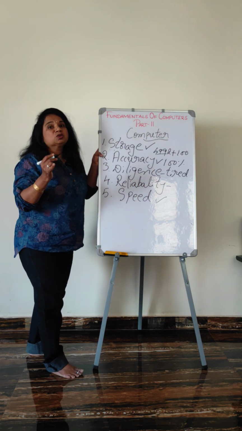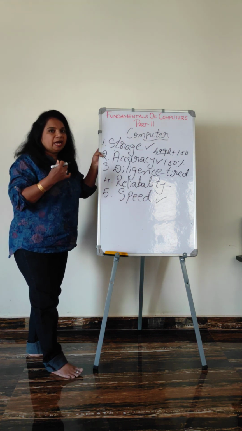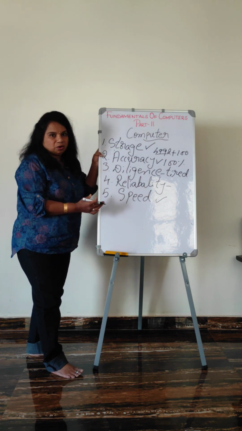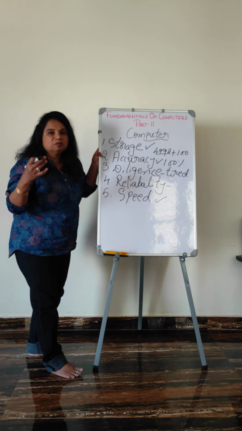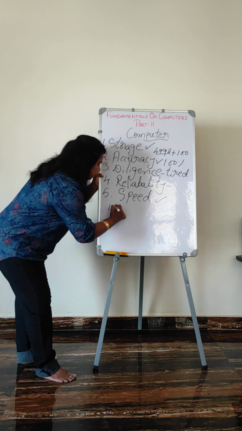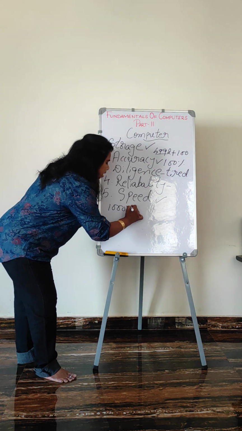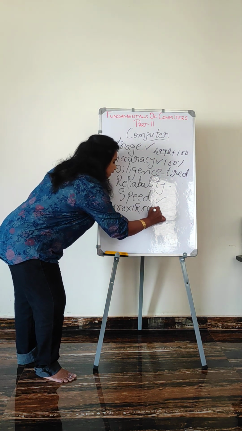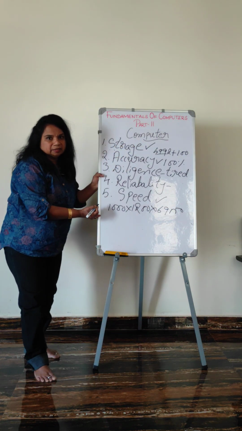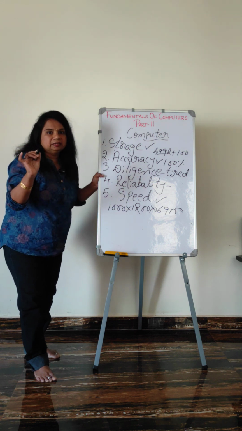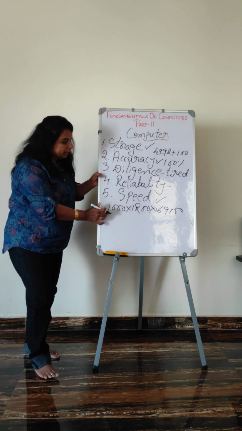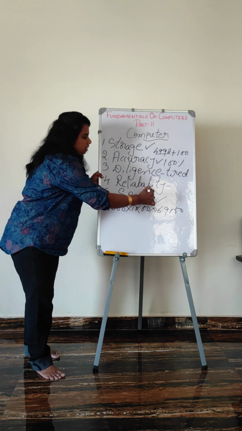Speed. What is this speed? Speed means the computer works very fast. See, actually, as human beings, we are a little slow. It is not that we are not fast. But the computer, within a fraction of a second, does the calculations. Suppose I give a calculation like 1000 into 1200 into 6900, we need time to do the calculation, right? But the computer is not like that. Within a fraction of a second, it does the calculation. That is why we call it speed.